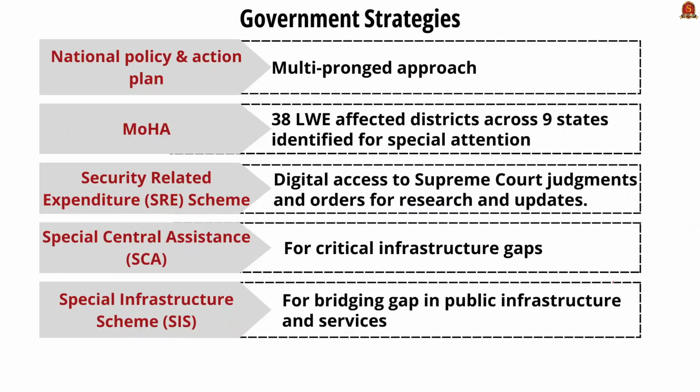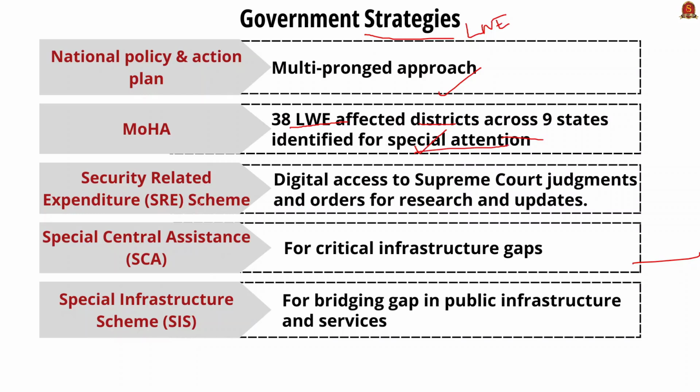Apart from this, there are certain government strategies to mitigate left-wing extremism. Let us see them one by one. Firstly, there is a national policy and action plan. It is a multi-pronged strategy involving security-related measures, development interventions, and ensuring rights and entitlements of local communities. Then the Ministry of Home Affairs has demarcated and is monitoring the situation in 38 left-wing affected districts across 9 states that have been identified for special attention.